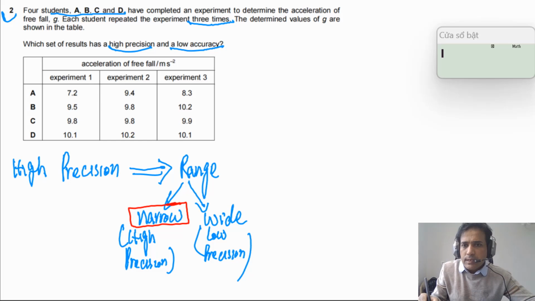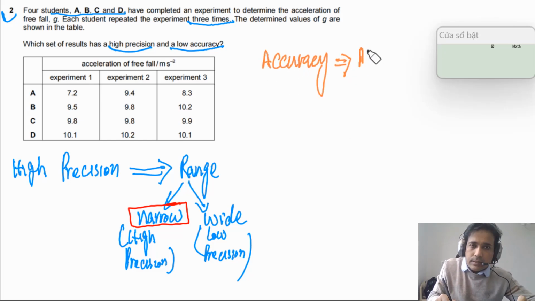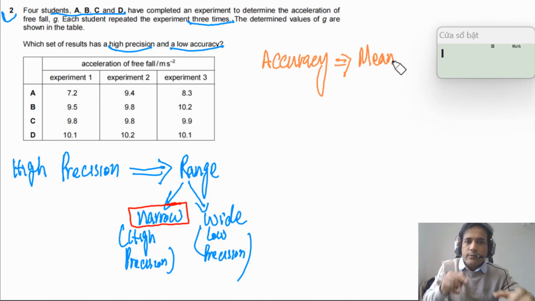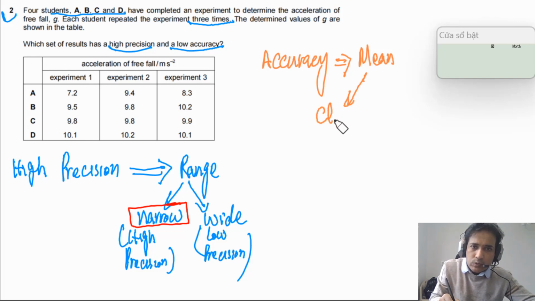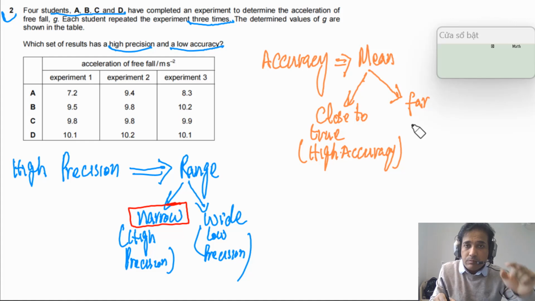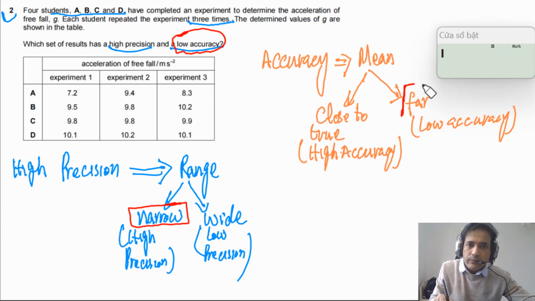Now the second thing we need to understand is accuracy. What exactly is accuracy? It's linked with the mean value: how close the mean value is to the true value. If the mean value is close to the true value, it means high accuracy. And if it is far, meaning a big difference between the mean value and the true value, that means low accuracy. For this question, we need to find the low accuracy set of data, so the difference between the true value and the mean value should be the largest.